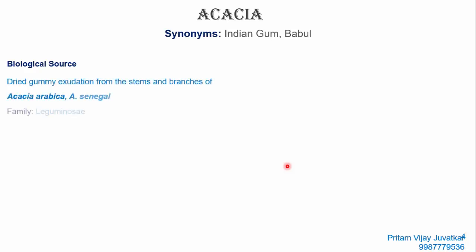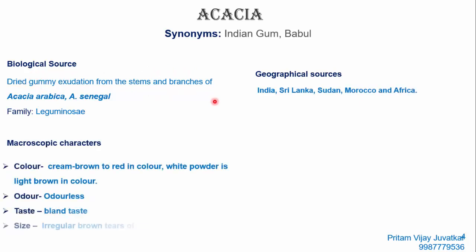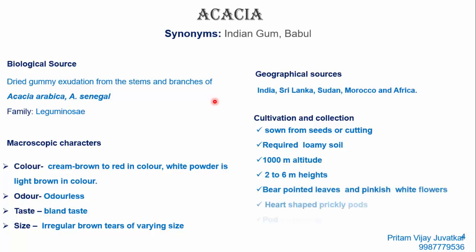First is acacia. Acacia is also known as Indian gum, or babul. Now the biological source: in pharmacognosy, we are required to remember the biological source. It is the dried gummy exudation of the stem or branches of Acacia arabica and Acacia senegal. Exudation means the gummy material that comes out of the stem and branches, from the plants Acacia arabica and Acacia senegal, belonging to family Leguminosae.